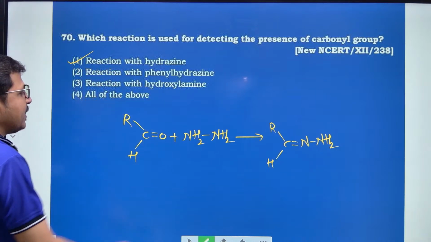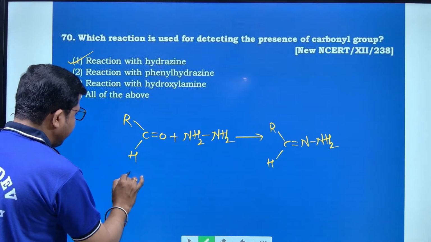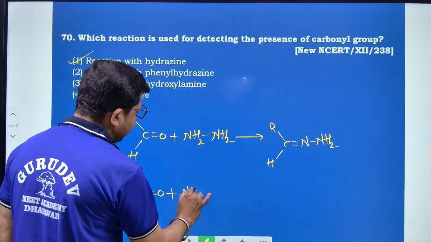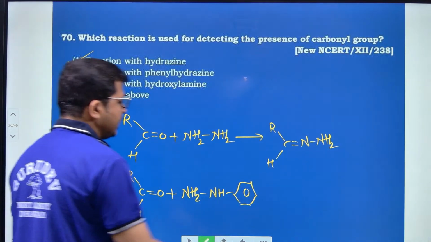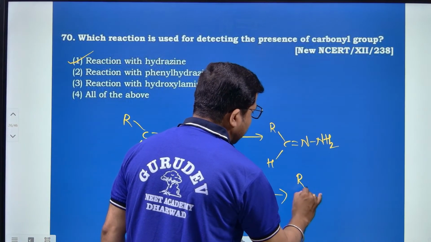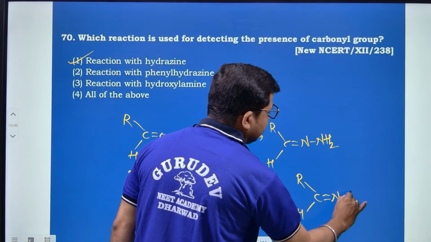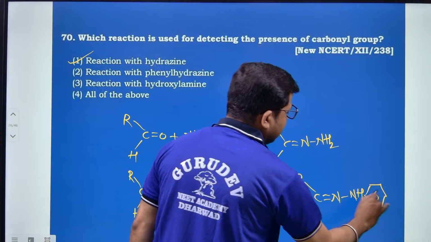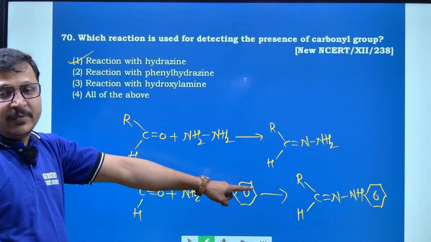And for the reaction with phenylhydrazine, R, C double bond O, H plus NH2NH, phenylhydrazine, it produces R, C, H double bond N, NH, phenyl. This is phenylhydrazone.